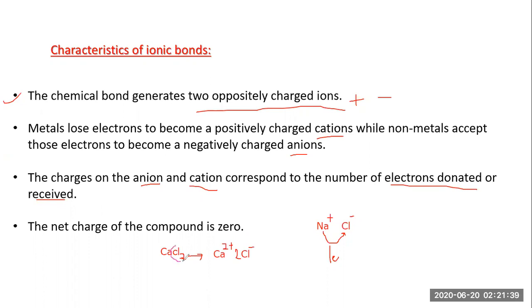In the molecule, there are 2 chlorine atoms, so it gets dissociated into 2, and each atom possesses only one negative charge. But in case of calcium, it is donating 2 electrons towards 2 chlorine atoms. So that's why the charges on the anions and cation correspond to the number of electrons donated. Sodium donated only 1, so there is a 1 plus charge. Calcium donates 2 electrons, so there is a 2 plus. These are the things you should clear in your mind.